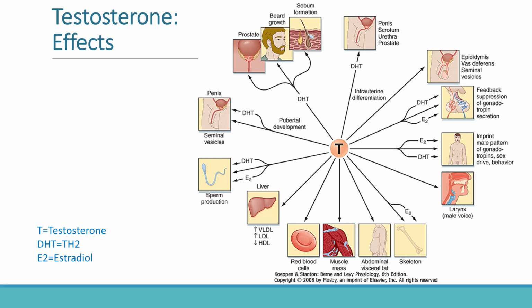Testosterone may increase LDL and reduce HDL cholesterol. It also influences body fat distribution and muscle mass. Another important effect is negative feedback suppression of gonadotropins. Exogenous testosterone suppresses LH and FSH release. This is clinically important because anabolic steroid abuse can lead to oligospermia and infertility. This slide demonstrates that androgen physiology is truly systemic and not confined only to reproductive organs.